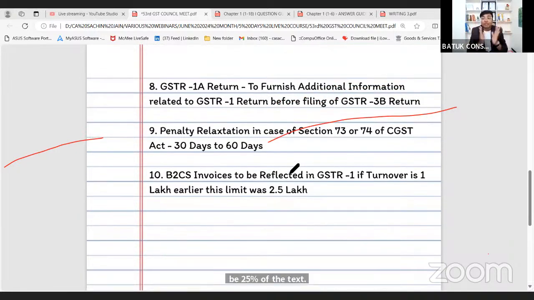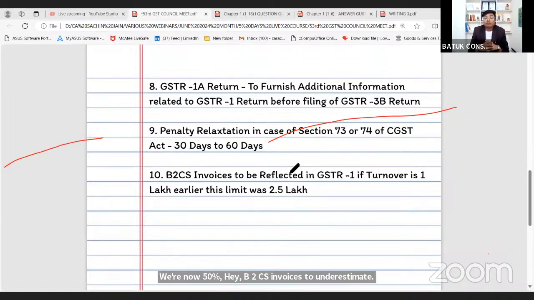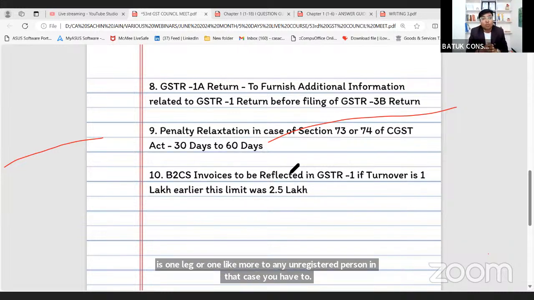And B2CS invoices, for goods I have sold to unregistered persons, in that case if the value is more than 2.5 crore rupees, I need to reflect the same in my GSTR-1 return separately, but now the government has reduced that limit to 1 lakh rupees. If your invoice is 1 lakh or more to any unregistered person, in that case you have to issue a separate invoice in the GSTR-1 return.